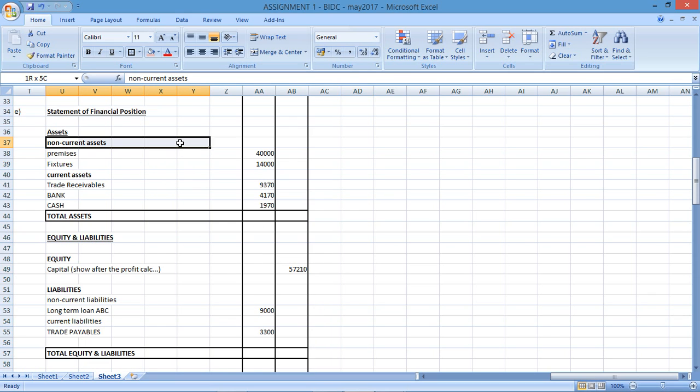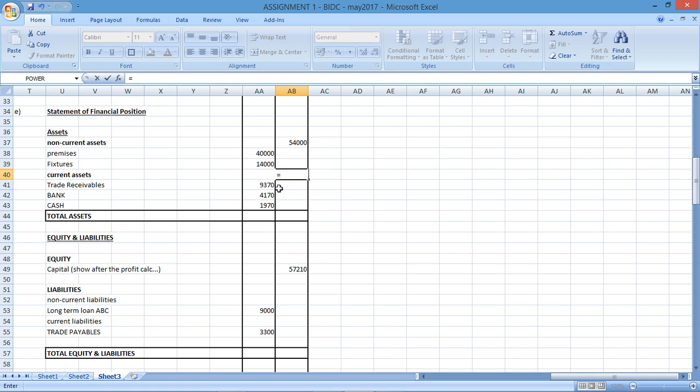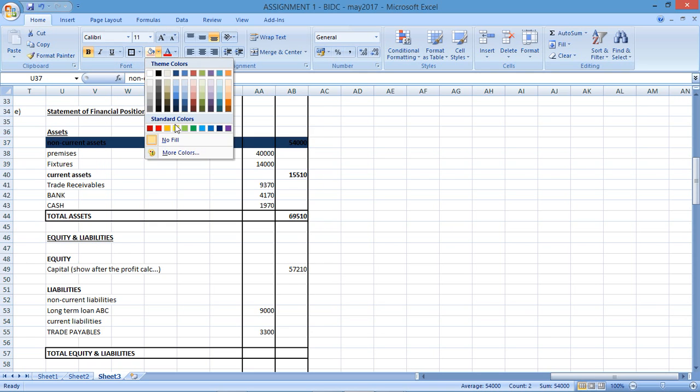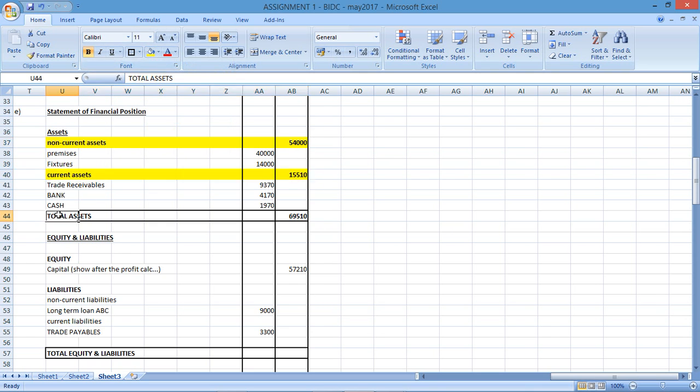And now we need to balance this. So if I'm looking at non-current assets, the total non-current assets would be this plus that. There's my total non-current assets. My current assets would be the sum of those amounts over there, which gives me that answer there. Right, so if I'm looking at total assets, I'm going to be adding this plus that. Non-current plus current gives me the total. Then I need to look at my equity. Well, equity is going to be that. So there's my equity. And then my liabilities. Okay, so non-current is this.